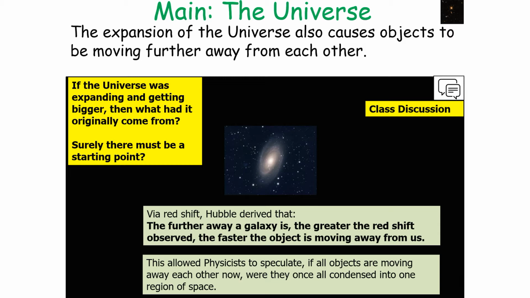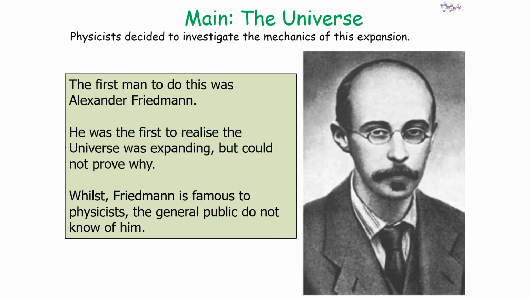So Hubble's law, which is that the further a galaxy is away from us, the greater the redshift observed, so the faster it's moving away from us, allowed physicists to speculate, if all objects are moving away from each other now, were they all once condensed in one region of space? So physicists decided to investigate the mechanics of this potential expansion of the universe.